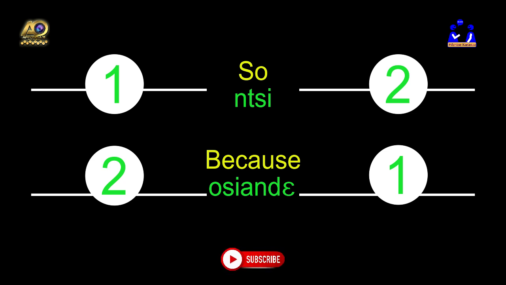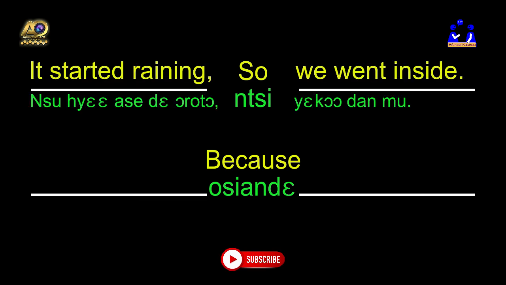Let's have some sentences that these conjunctions will be able to connect. Beginning with the so conjunction, that is nti in Fante, we have the first sentence that reads, it started raining, so we went inside. So we read this in Fante: Nsu sha sedoroto, nti yako denmu.